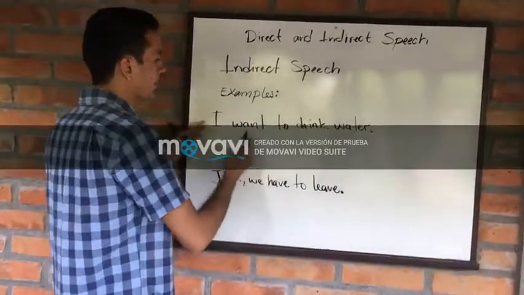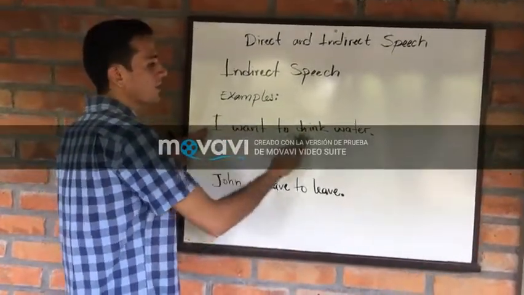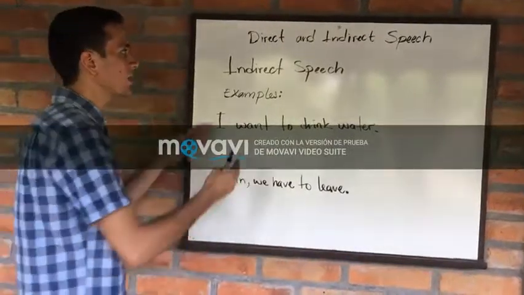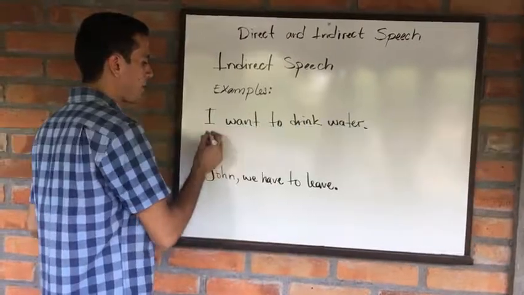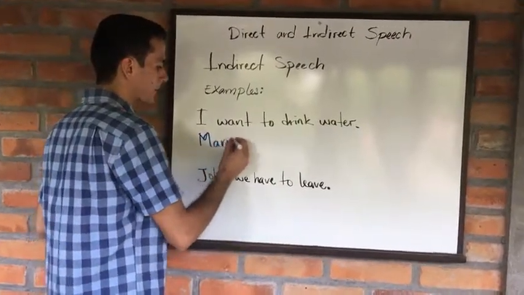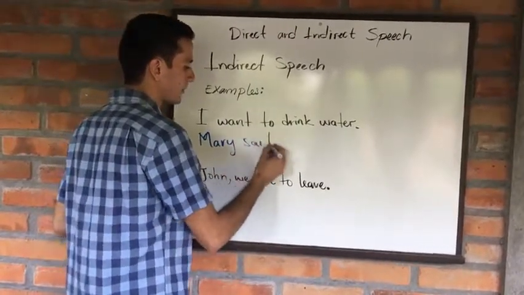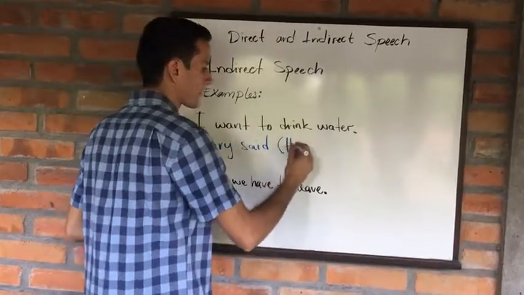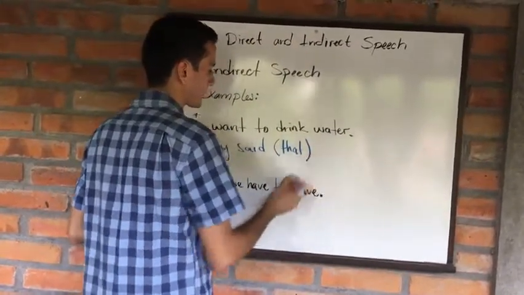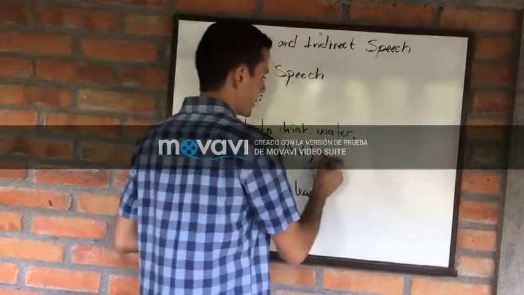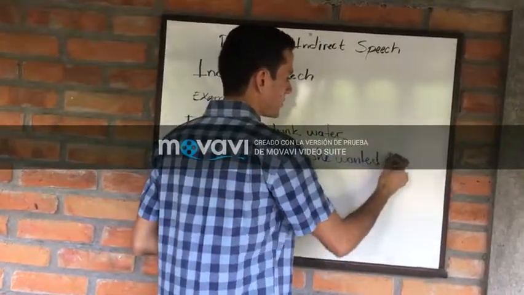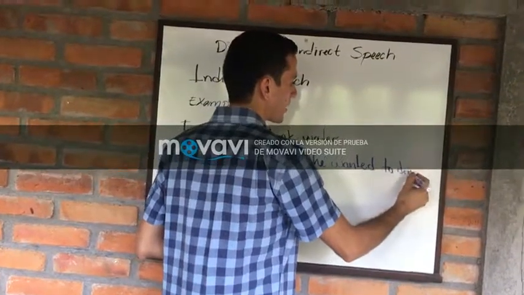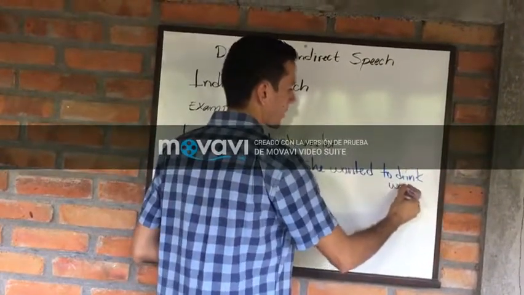Let's see. Mary says, "I want to drink water." How can we report this sentence? We can start by saying Mary said that she wanted to drink water.